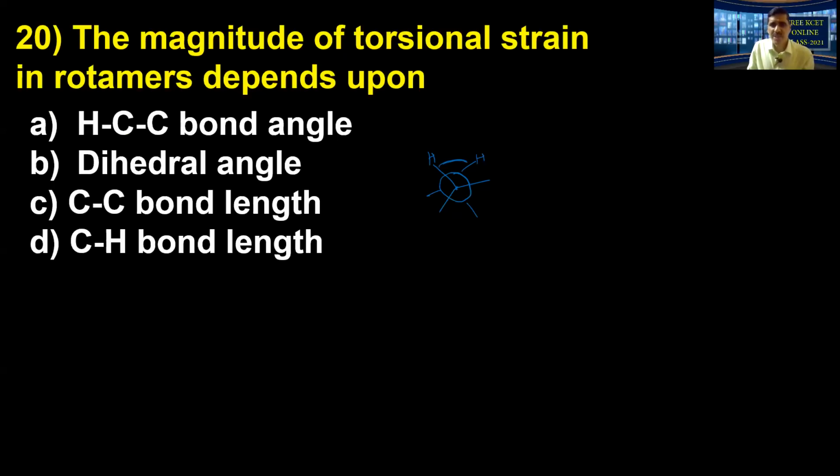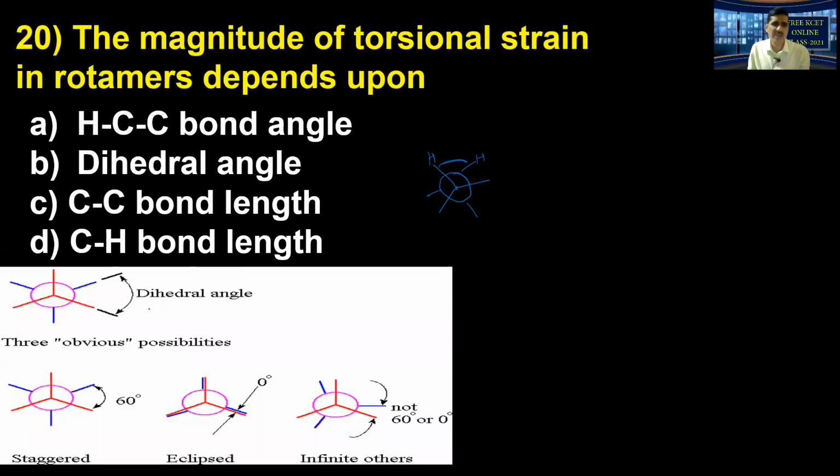Now, torsion strain, whenever the C-H bonds are going to be very near, present on the adjacent carbon atom, there exists a repulsive force. So that affects the stability of the conformer. That's now torsion strain and the criteria. So now that torsion strain depends on only one aspect called as dihedral angle.